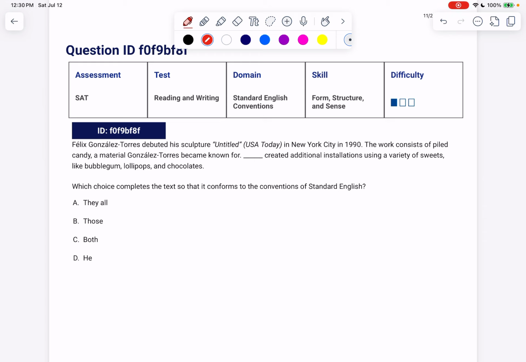Blank created additional installations using a variety of sweets like bubblegum, lollipops, and chocolates. So we want to say who was doing the creating? It was Felix, who's referred to as a his. So we want to match the pronouns we've used already and pick he. Again, it's not many people or many or both that are creating the installation.